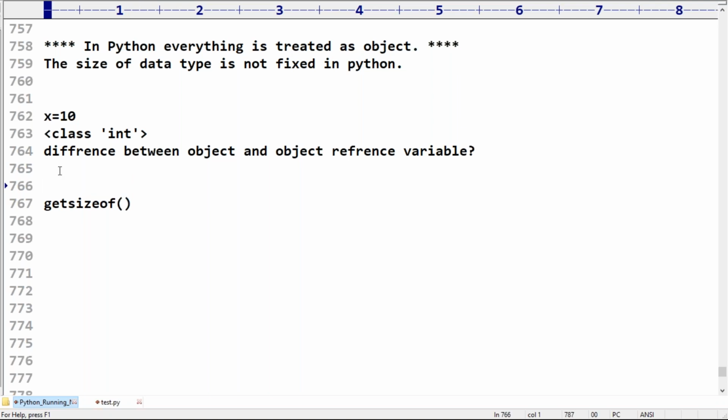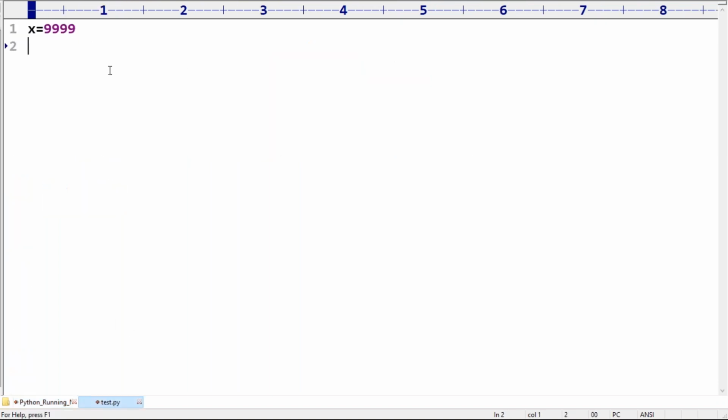This function is available inside the sys module. Remember, what the modules concept is and how functions work, we will discuss soon. Now here I'm taking import sys. If you want to use any module, we have to import it first.